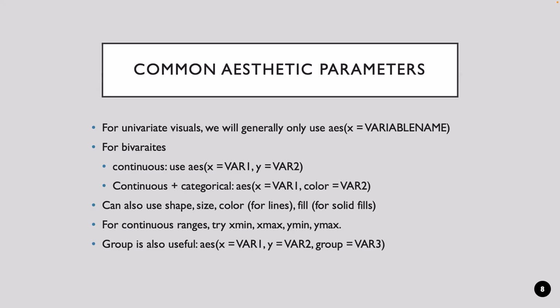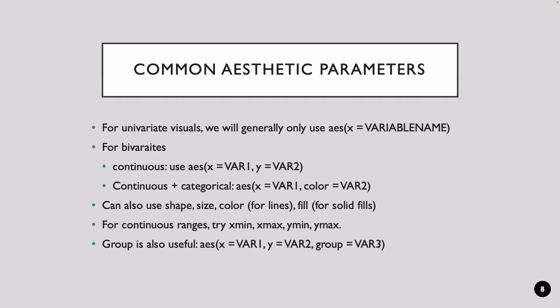If we have a continuous and a categorical, we could imagine setting up AES X equals var1, color equals var2. So we wouldn't necessarily need to use Y for var2. We could use color. We could use shape, size, color, fill, right? So we could say shape equals var2, size equals var2, right? For continuous ranges, if we, for example, are looking at producing a plot with error bars or something like that, we can use xmin, xmax, ymin, or ymax to set our upper and lower bounds for vertical and horizontal plotting.